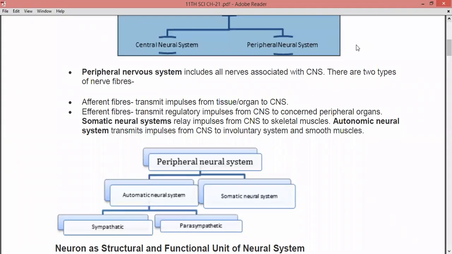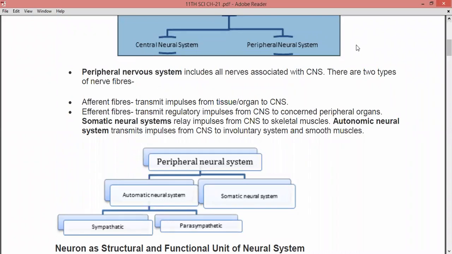Next is the somatic neural system, which relays impulses from the CNS to skeletal muscles, right? Now, this somatic neural system relays impulses from the CNS for allowing several different kinds of movements of your body, right? The central nervous system sends different kinds of impulses to the skeletal muscles, and this leads to the different types of movements in your body.